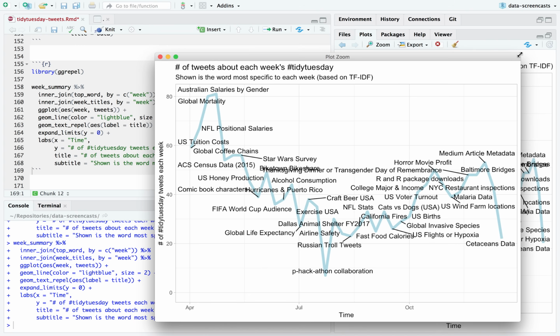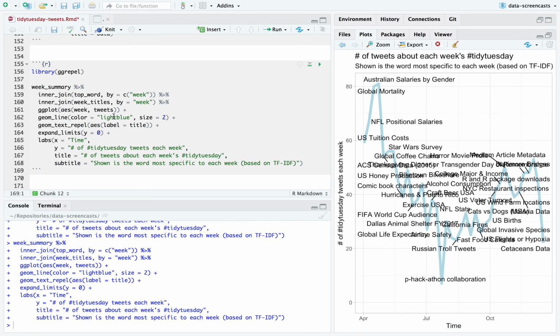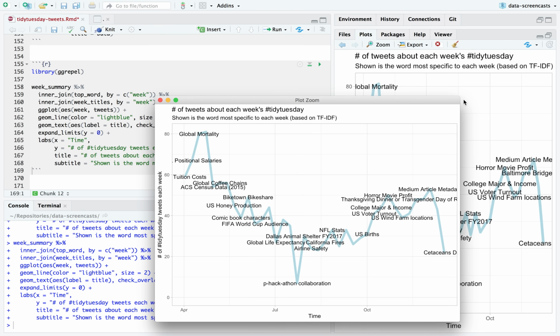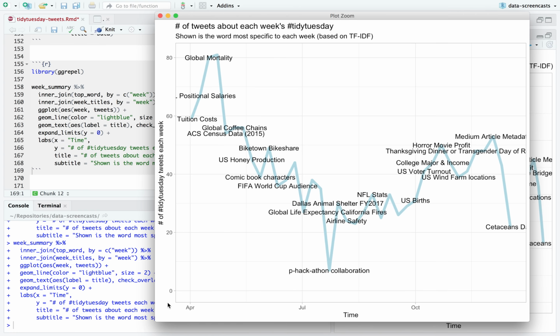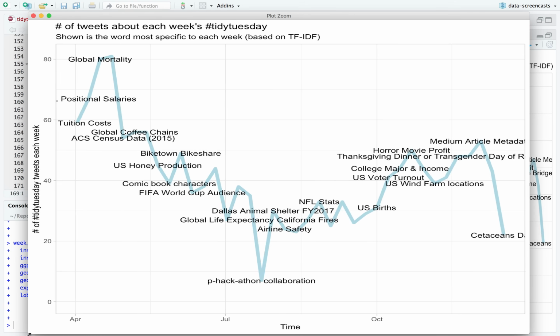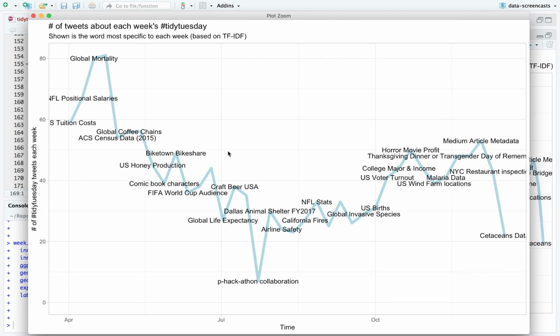Is this a better graph? I don't think so. I think this is too crowded, even when we made it a lot larger. Having said that, I have an alternative. I could have used geom_text with check_overlap equals TRUE. It's not necessarily important we see every single week. I could have used this approach, where we show the titles at every point. Either of these are fairly informative graphs.